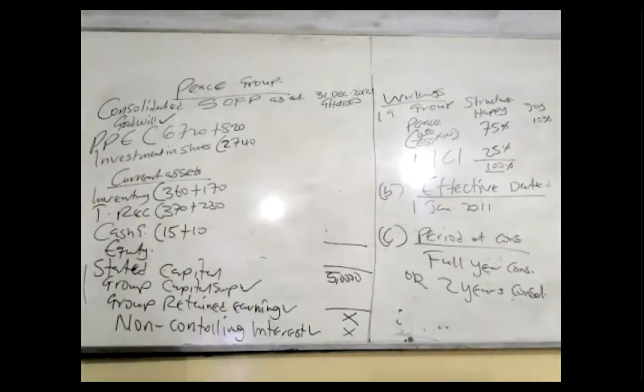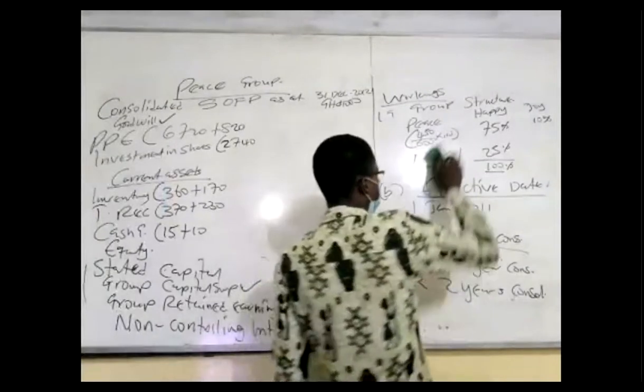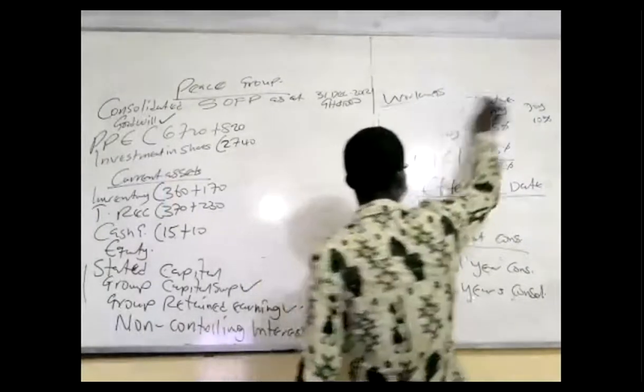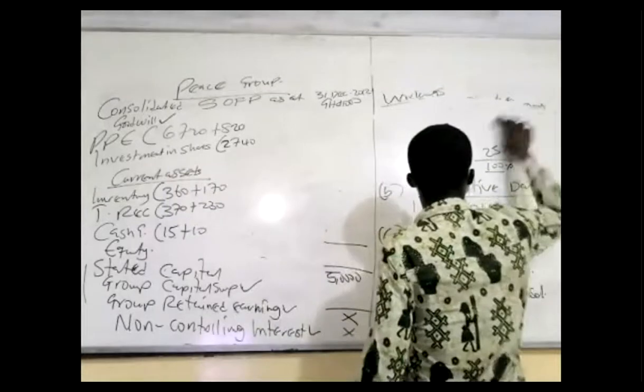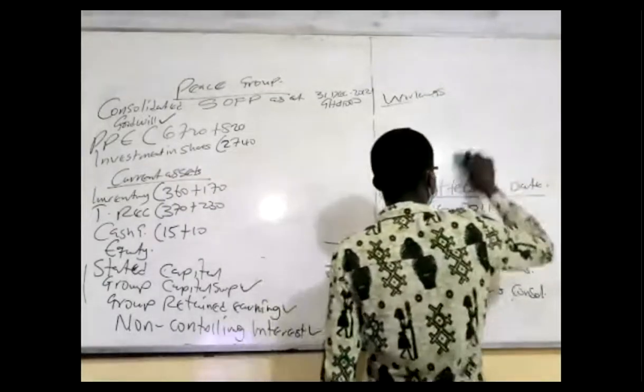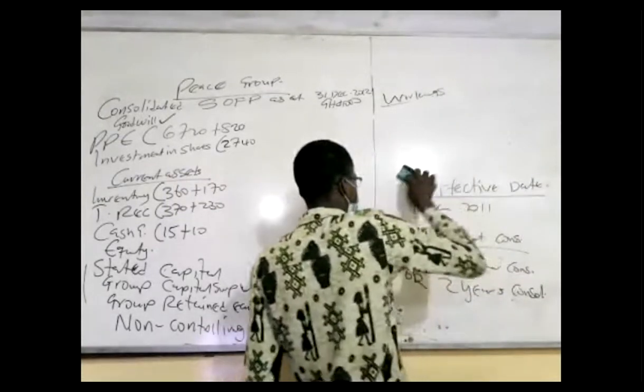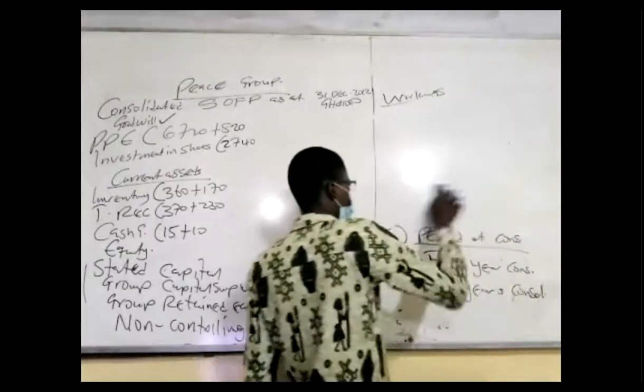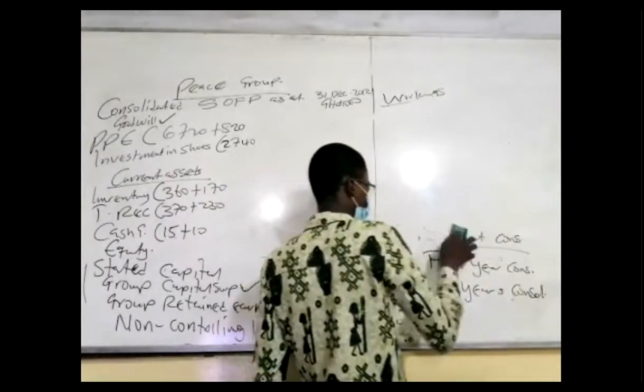Okay, so I'm done with the first working. That is the first working. Let's go to the second. So the second will be the cost of consideration. And this, we're saying, thank God I don't have a unit one, right? So cost of consideration. That's note two.